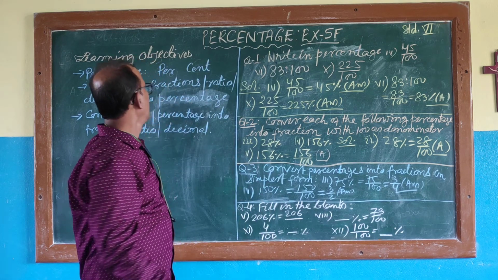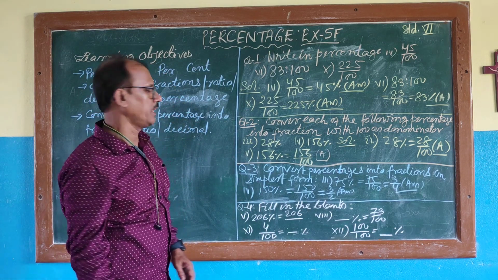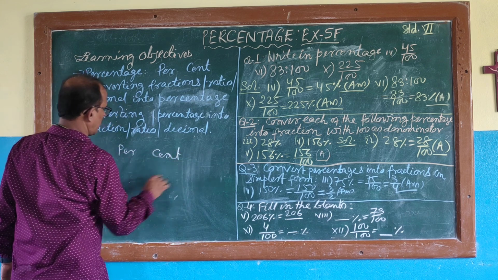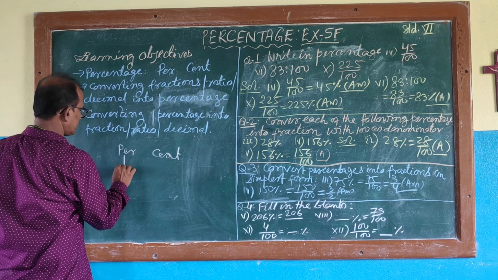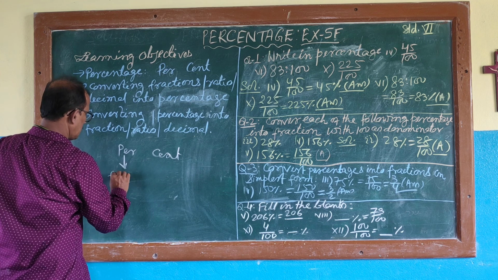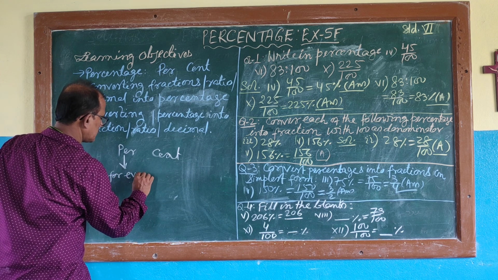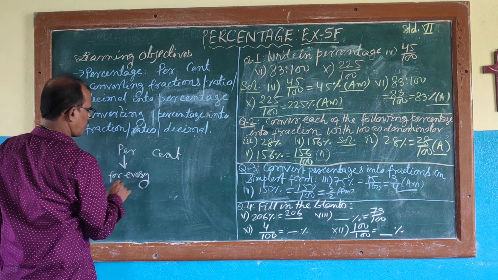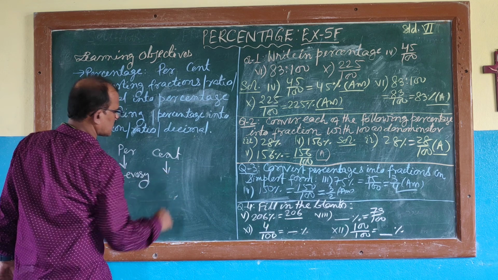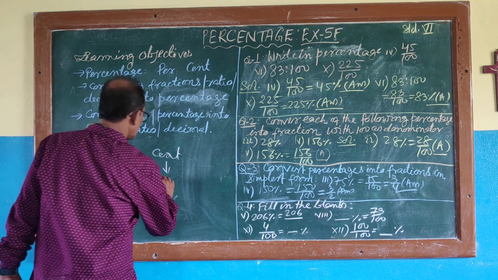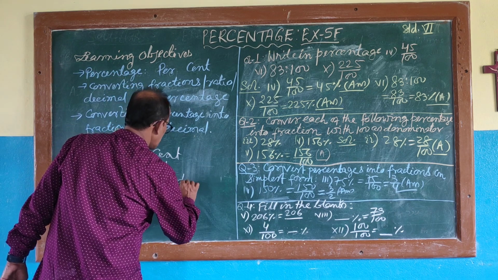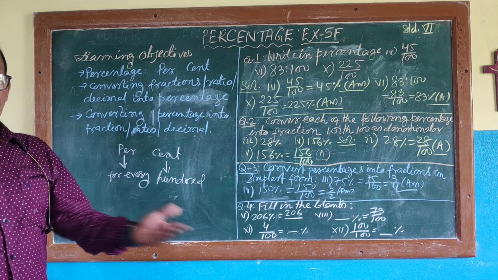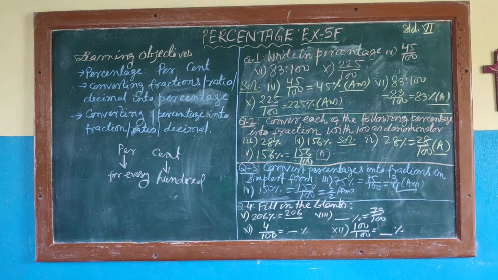Could you understand? Okay, per means for every. Per and cent, two words. Per means for every, for each. Cent means 100. For every 100. Percentage means for every 100.